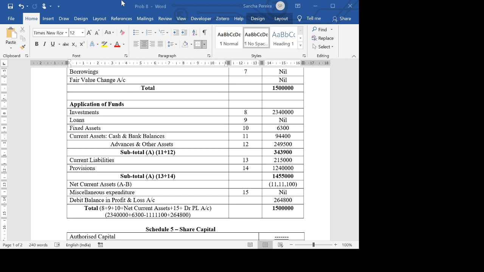The next problem is going to be a more elaborate problem as compared to this one on balance sheet. And the last problem that I'm going to do is a combined problem with balance sheet and profit and loss account. But if you have any questions with regard to this and also with regard to problem 7, please clarify them in the lecture.